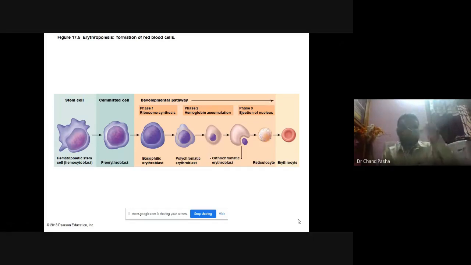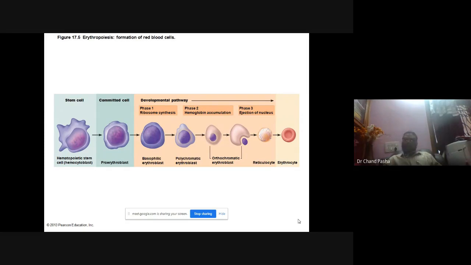From pro-erythroblast cells, in phase 1, ribosome synthesis starts, and now it is called basophilic erythroblast cells. Ribosomes are there now, and they start the protein synthesis.